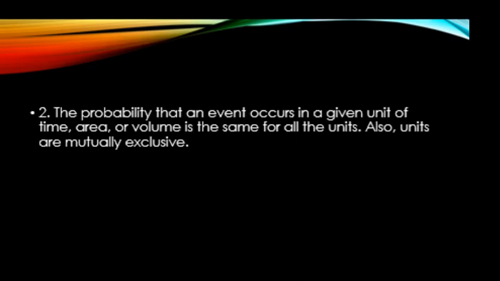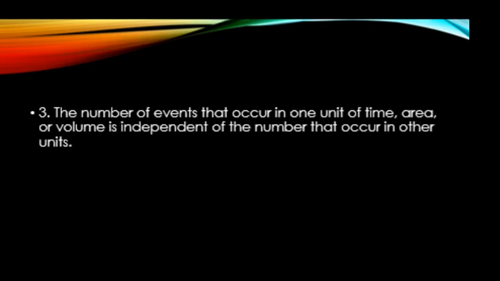Then the probability that an event occurs in a given unit, again a time, area, or volume, is the same for all the units. So if the probability of something occurring in the first minute is the same as the probability of it occurring in the second minute and third minute, and so on and so forth. And also these units are mutually exclusive of each other.